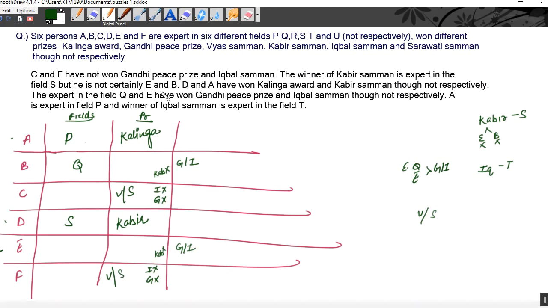D and A, sorry, the winner of Kabir Samman is expert in the field of S. But he is certainly not E and B. D and A have won Kalinga and Kabir Samman.